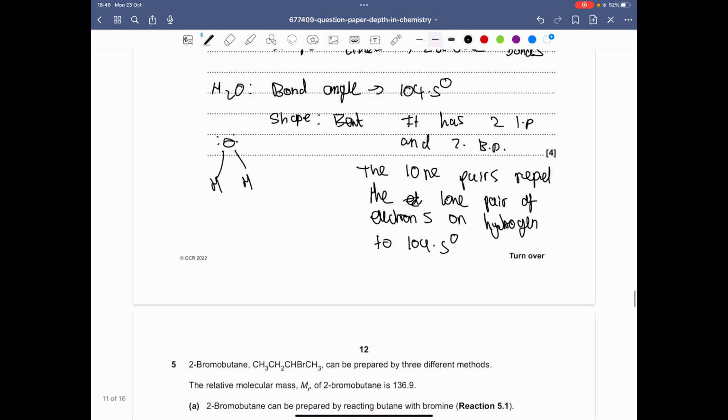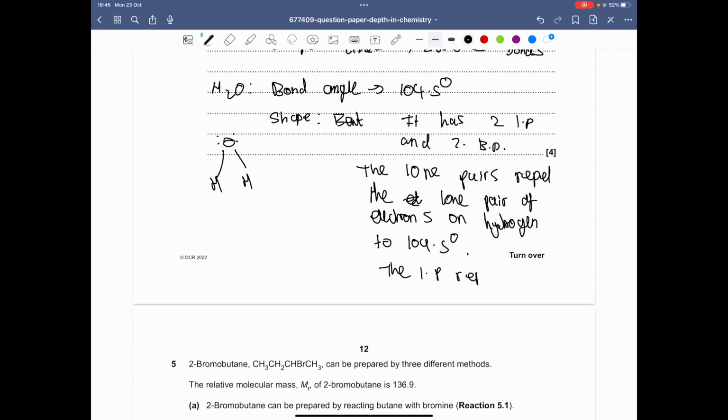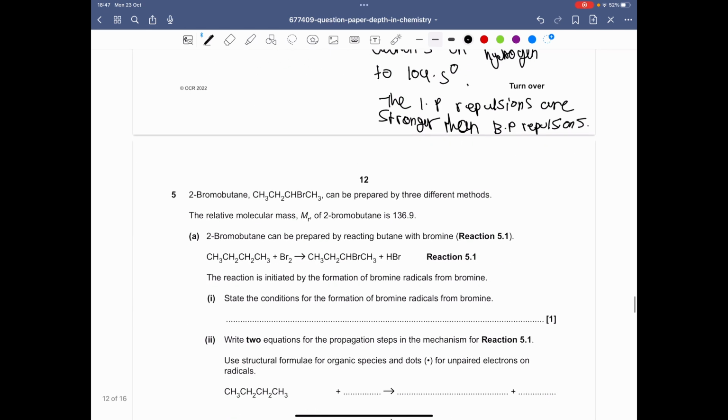So yeah, that should be that. And also the lone pair repulsions would be stronger than the bonding pair repulsions. Right, so that should be that.